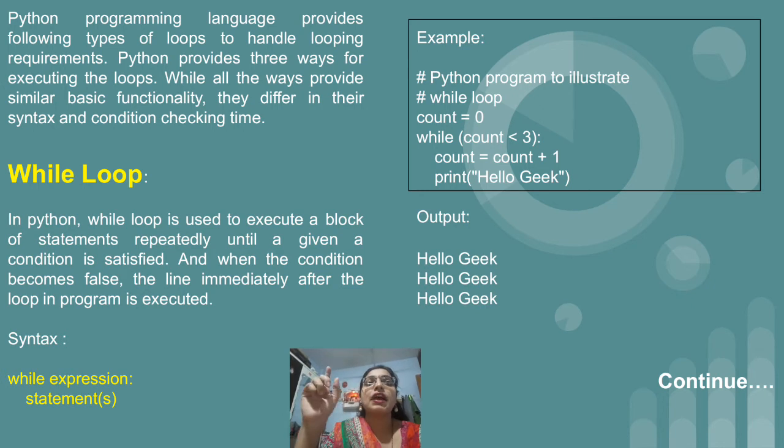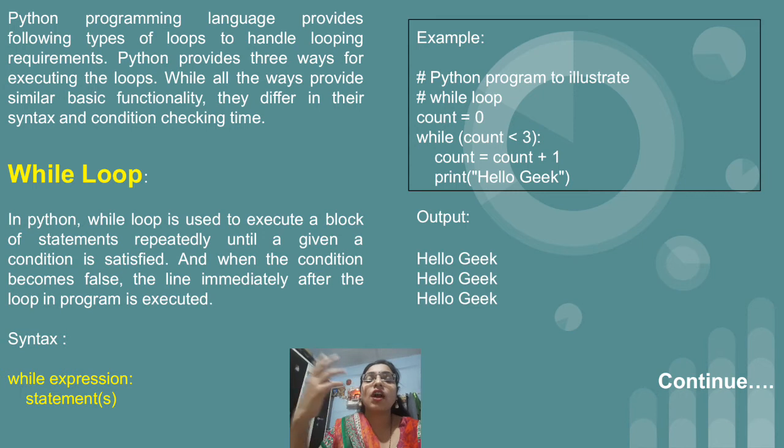From the example you will get a clear idea about the while loop. The example is given in a square bracket. As we have seen in other languages, in a loop there are three important things: initialization of a variable, then we write the condition, and after that we have increment or decrement. Similarly here also we have the same options. First we have to initialize the counter variable which we are going to use in the while. If you notice, this program is just to display the hello geek sentence 3 times.